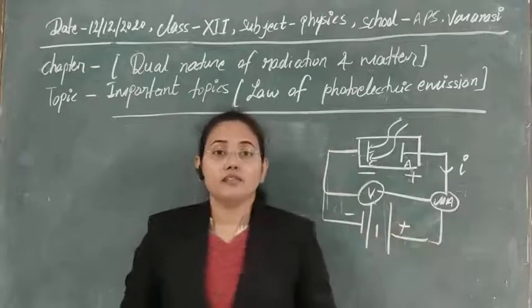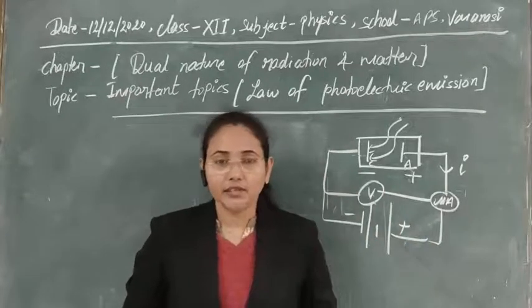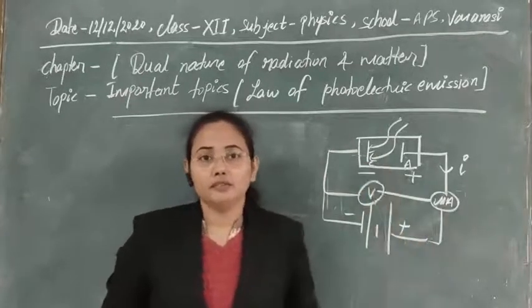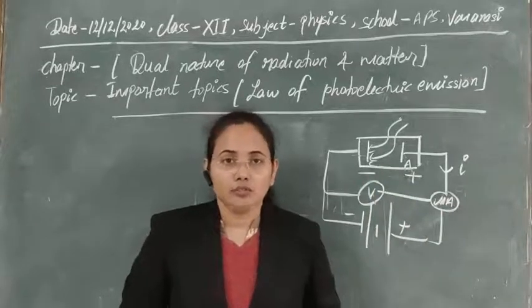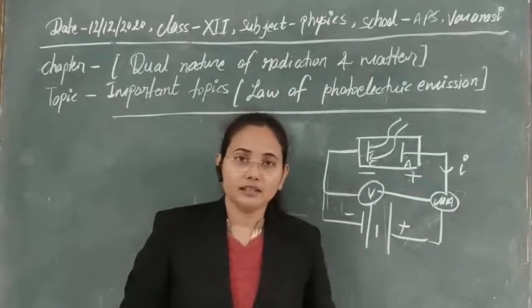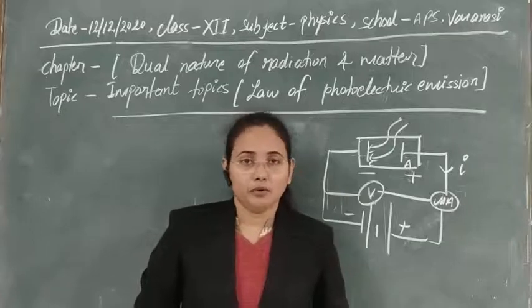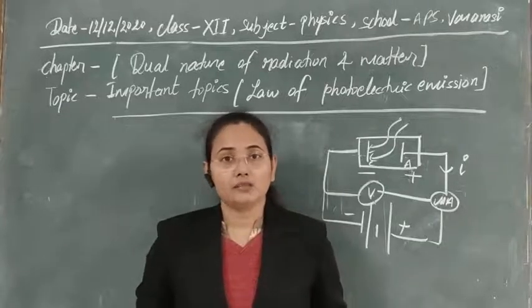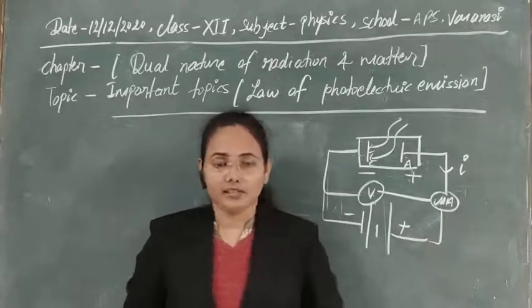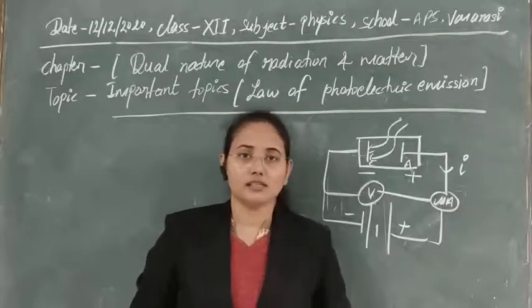In the next class we will discuss the reason for the failure of classical wave theory in explaining photoelectric emission, and also what Einstein's photoelectric equation is and what its importance is, and how we can explain photoelectric emission with the help of Einstein's relationship. We will discuss all these things in the next class.